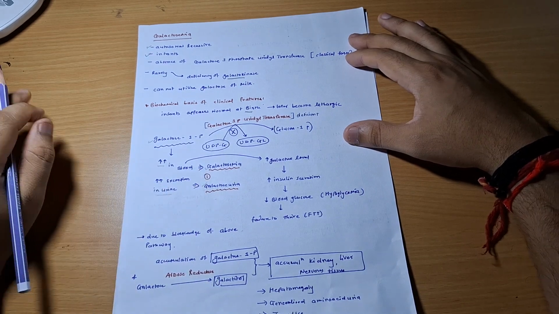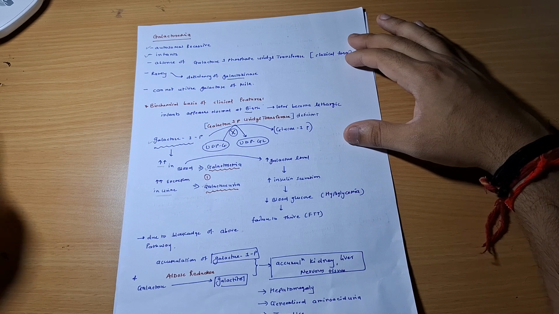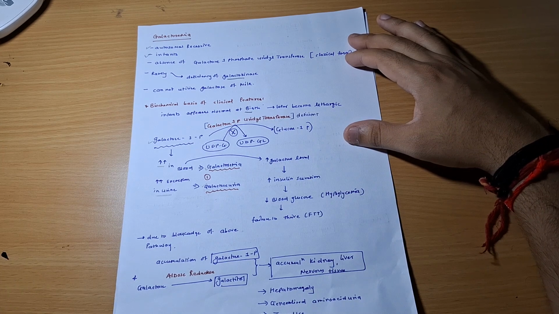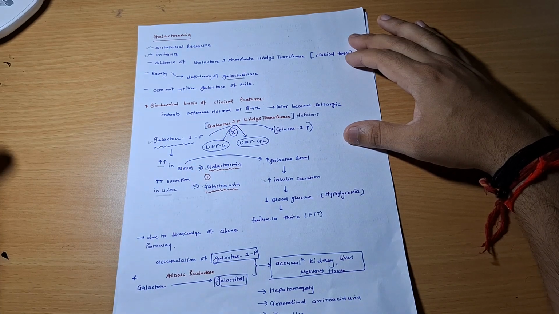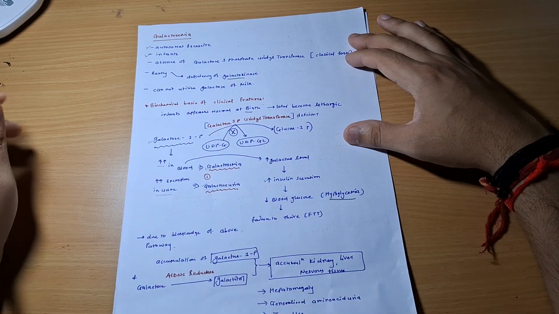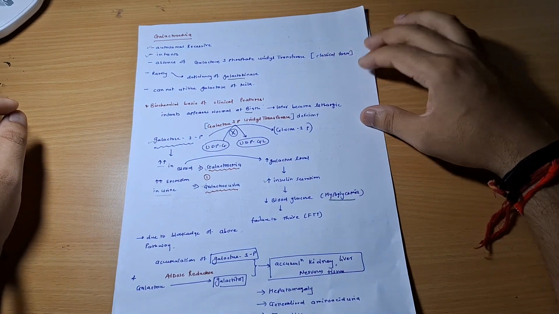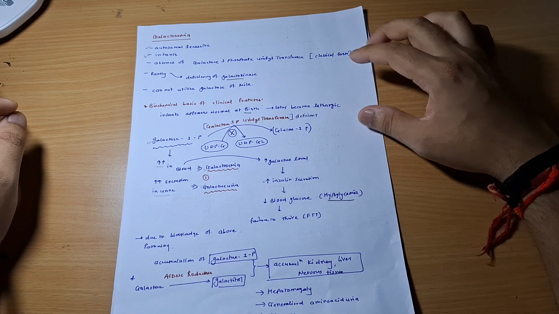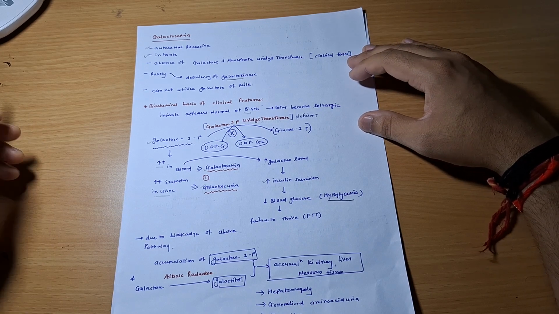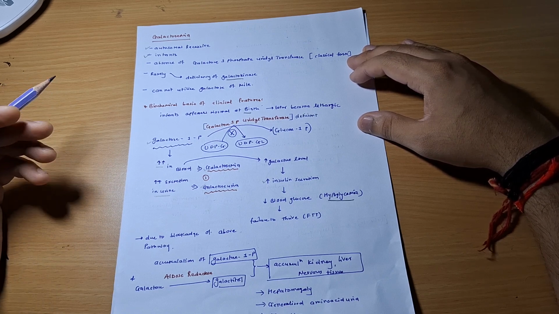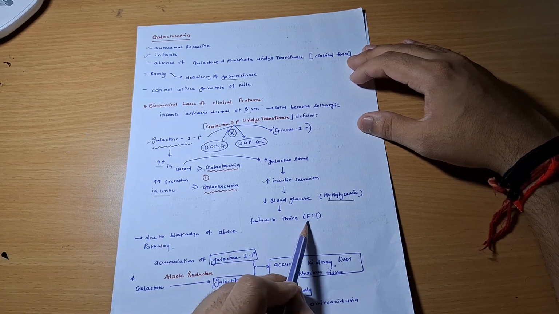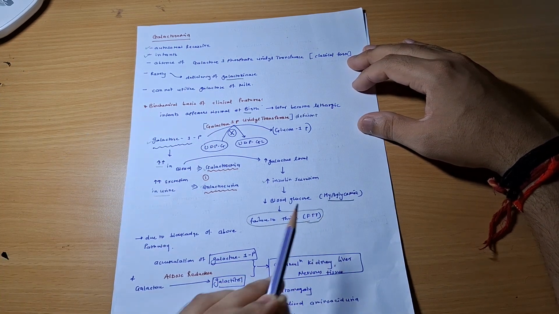First feature that can be seen. What happens when the blood galactose level is raised? It will induce insulin secretion, and you know, insulin is going to down regulate the blood glucose levels, ultimately resulting in hypoglycemia. Because of this hypoglycemia, the infant becomes lethargic. Ultimately, if the feeding is not given properly and the disorder is identified late, that can result in failure to thrive. It is a very serious condition.